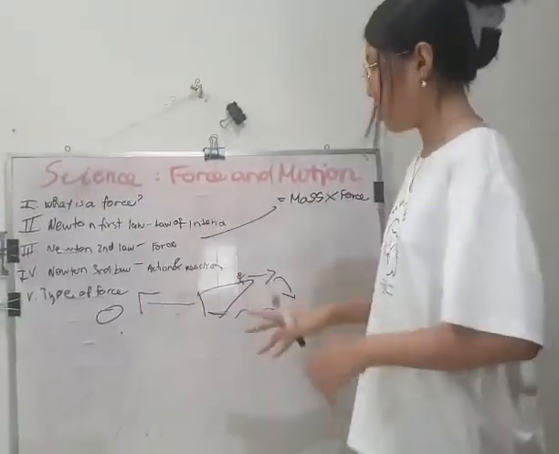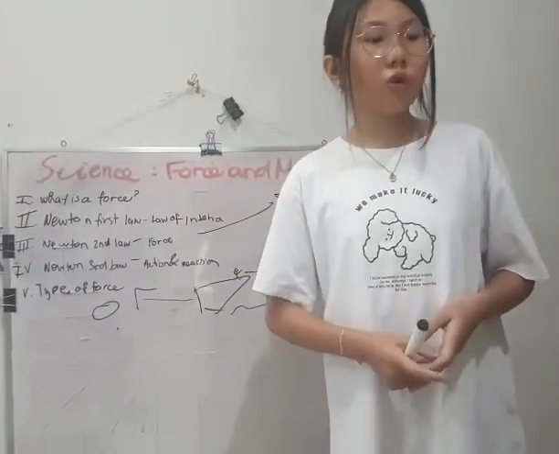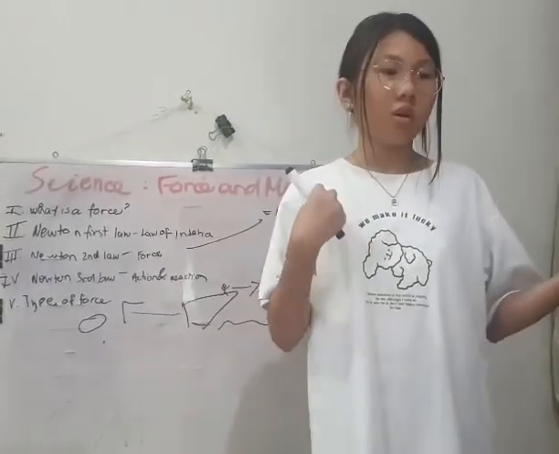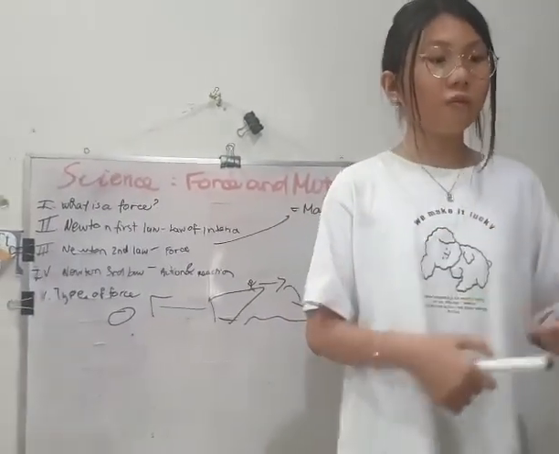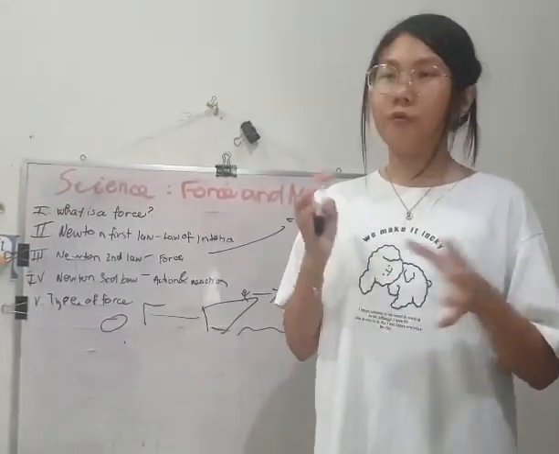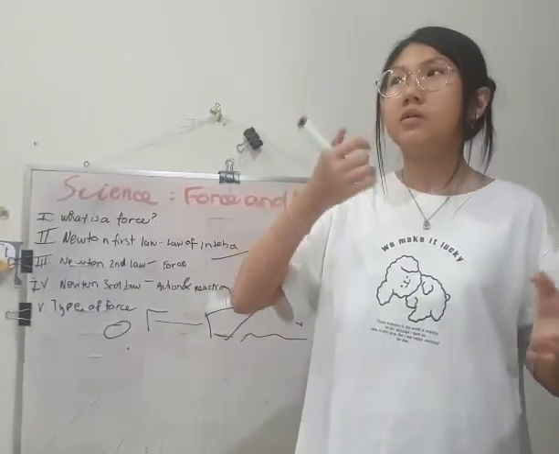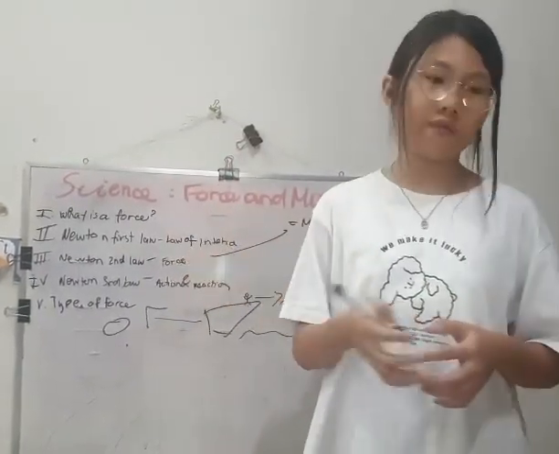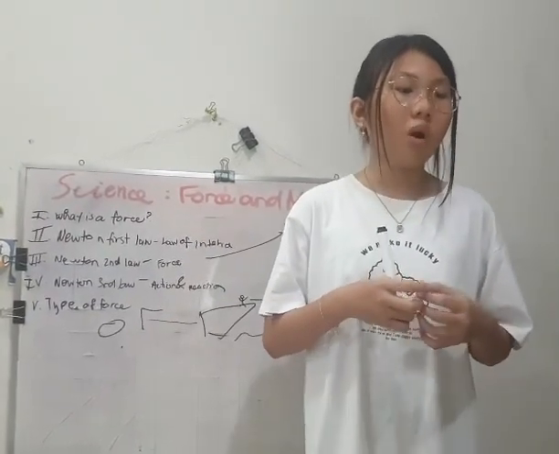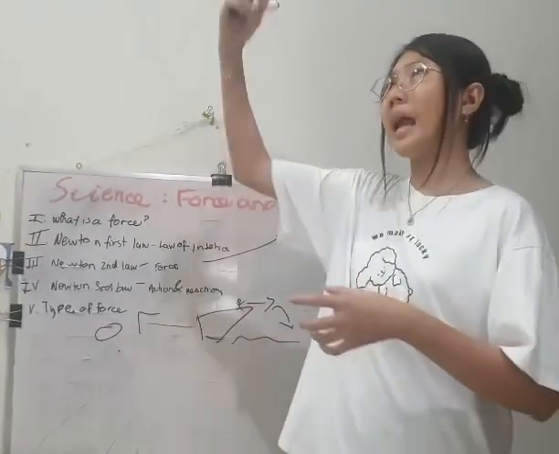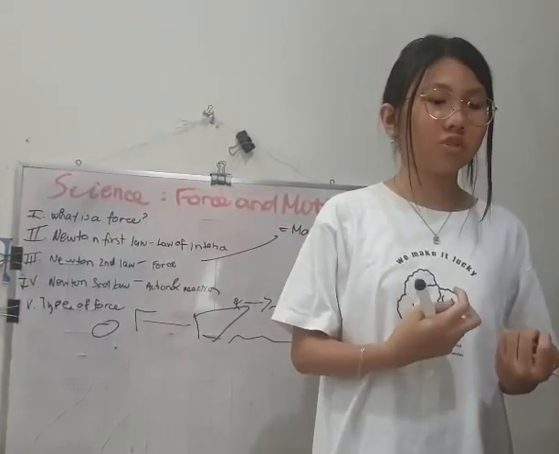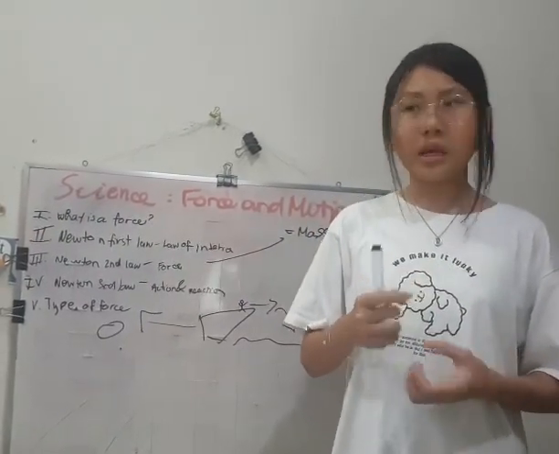The fifth one is the types of force. Force, description, example. Gravity pulls objects towards the earth's surface, like a falling apple. Friction slows down motion, like rubbing hands together. Air resistance is friction from air, like skydiving when you jump from a plane down to the earth. Tension force is in ropes or cables, like hanging a light from the roof. Normal force is a support force, like a book on the table.